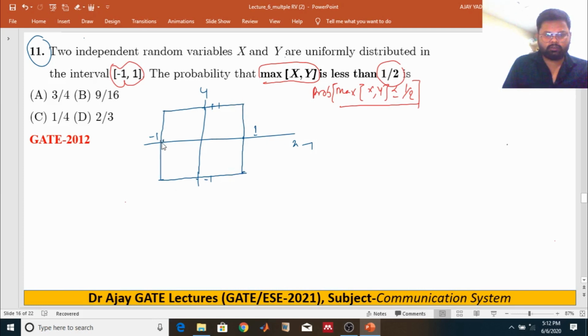So this is your limits, this is your two-dimensional random variable that we have put, plus 1 and minus 1, plus 1 minus 1.